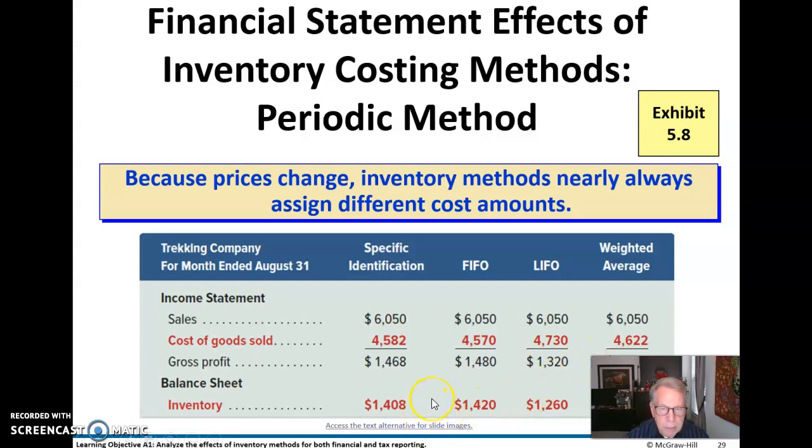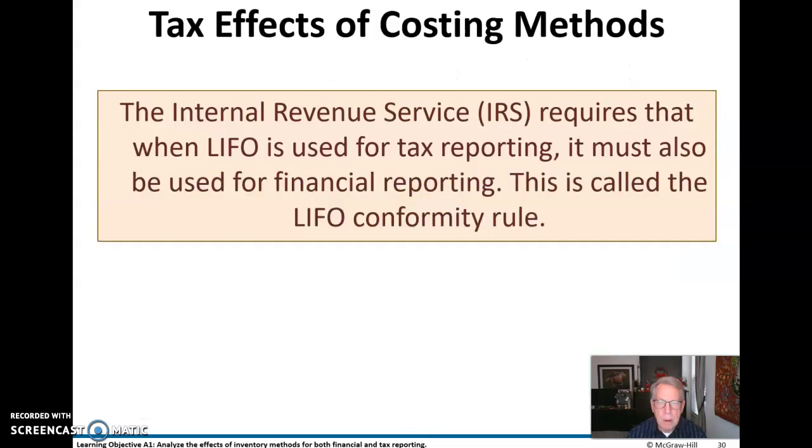And so inventory is going to be higher under FIFO and lower under LIFO, and in between by weighted average. Specific identification just depends on what you actually sell at what particular cost. So, all right. The Internal Revenue Service requires that when LIFO is used for tax purposes, which it can be, it also must be used for financial reporting. This is called the LIFO conformity rule.